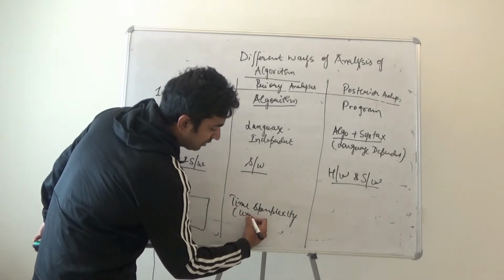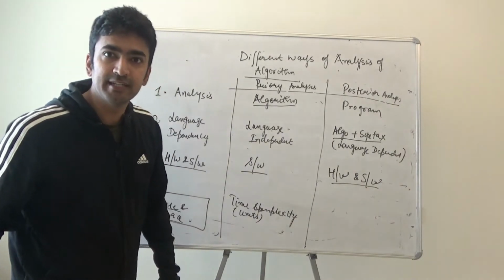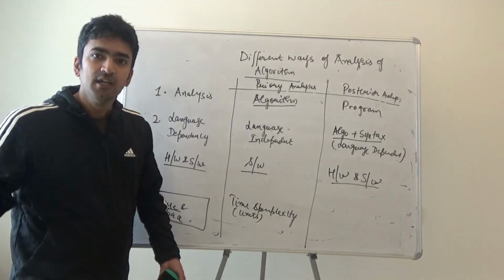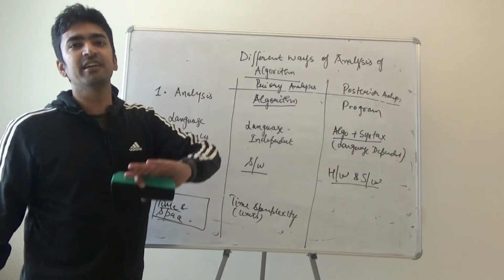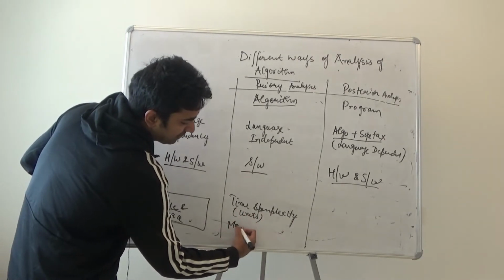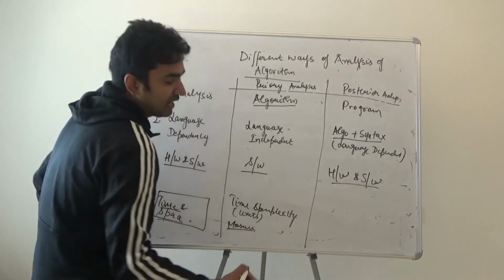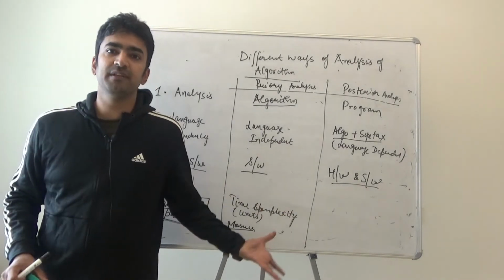We are going to represent it in the form of units, in the form of integers, whether it is n square or n cube. The same applies to measuring space. Again it would be just units to represent it.